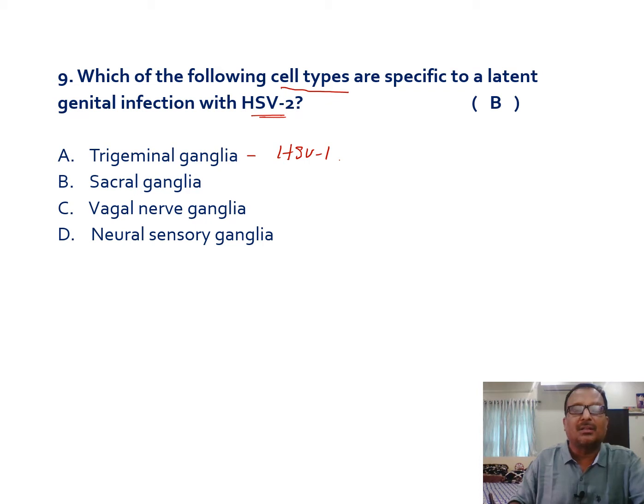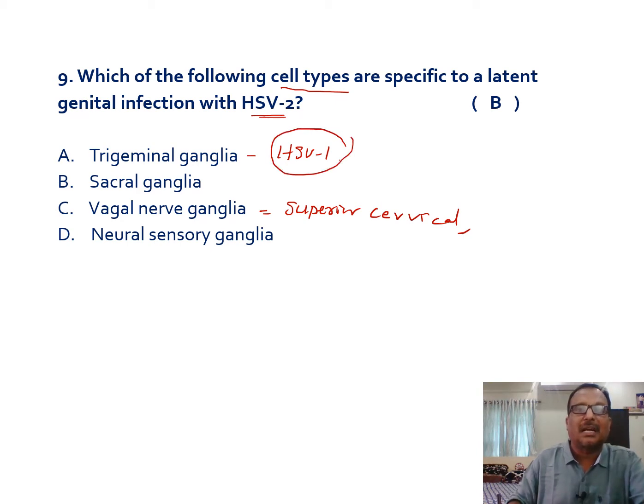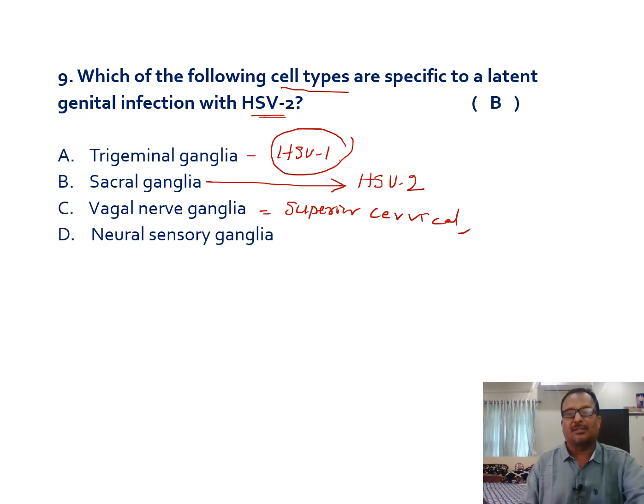And not only the trigeminal nerve, even the vagal nerve and the superior cervical ganglion. In all these ganglia, HSV1 will maintain the latent infection. And if you see the sacral nerve ganglion, mainly the latency will be maintained by herpes simplex virus 2. As you all know, herpes simplex virus 2 is responsible for genital infection, that means below the waist. So in the sacral ganglion, HSV2 will maintain the latent infection.